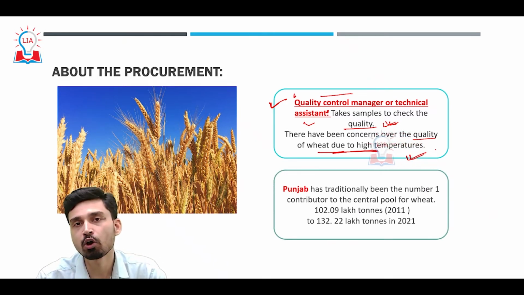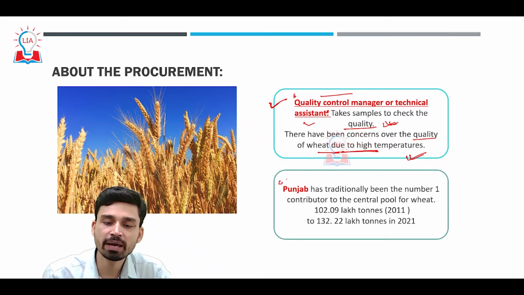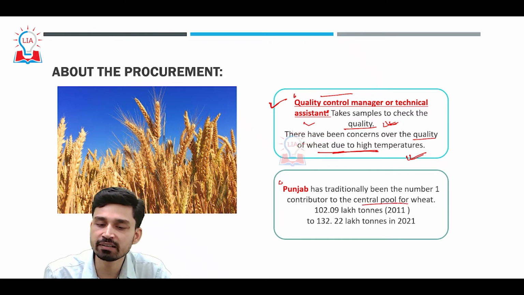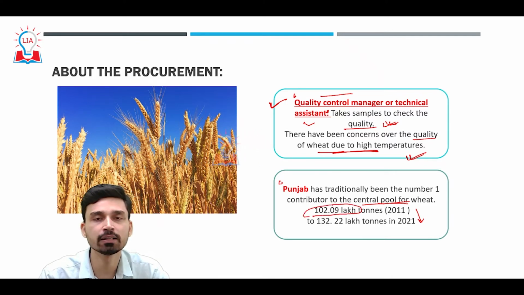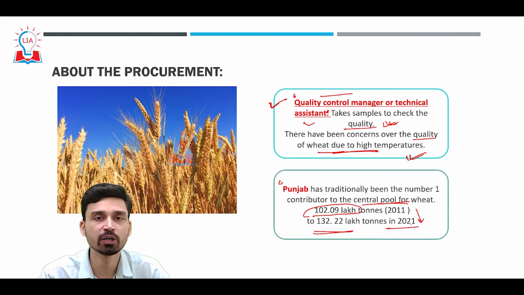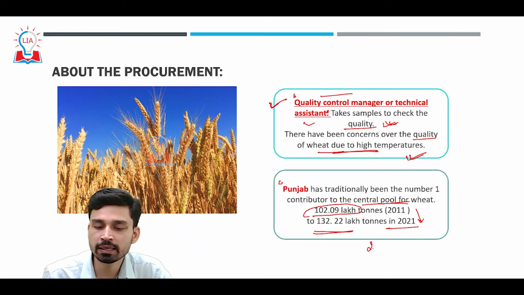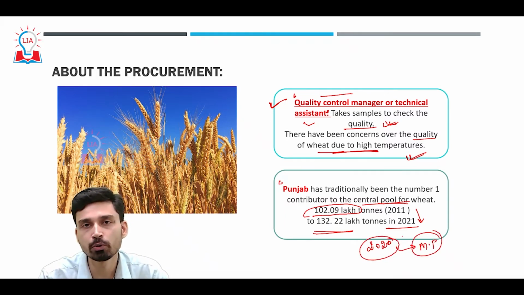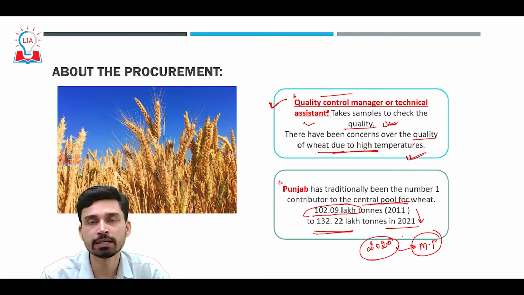If you look at the contribution of the states to procurement, Punjab has traditionally been the number one contributor to the central pool for wheat. If you look at Punjab's journey in the last 10 years, it contributed around 102 lakh tons of wheat in 2011, which has significantly increased to 132 lakh tons in 2021. However, the only exception is the year 2020, when instead of Punjab, it was the state of Madhya Pradesh that contributed the highest in the central pool of wheat.